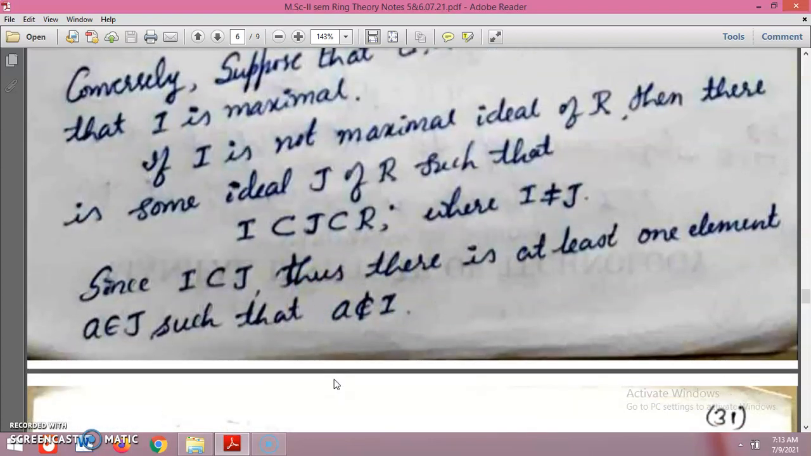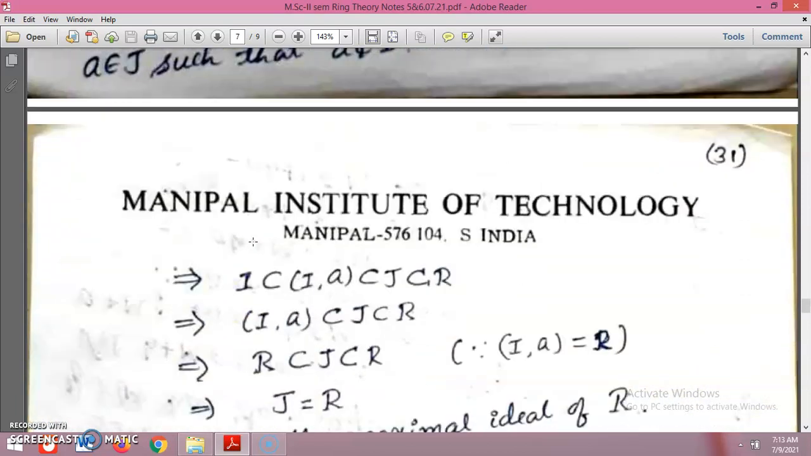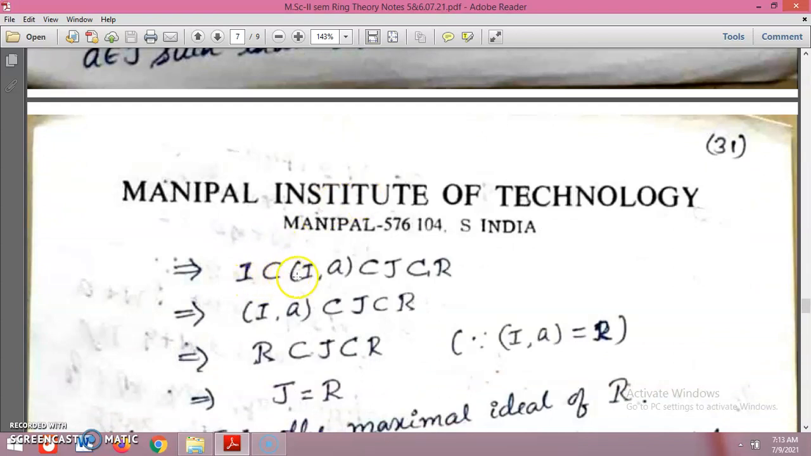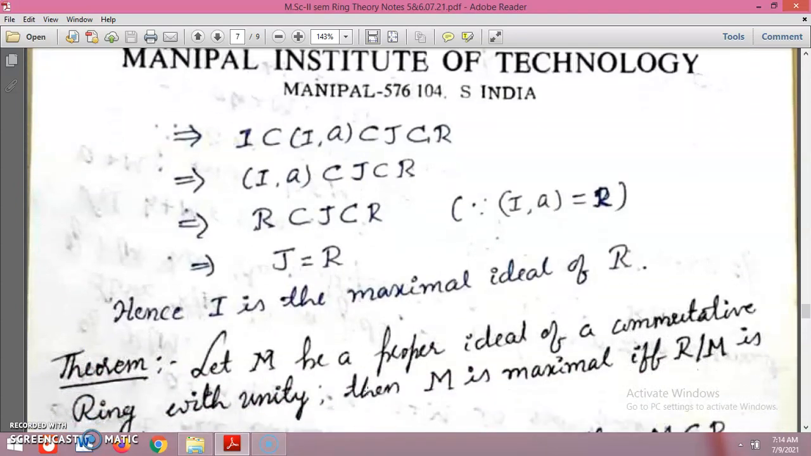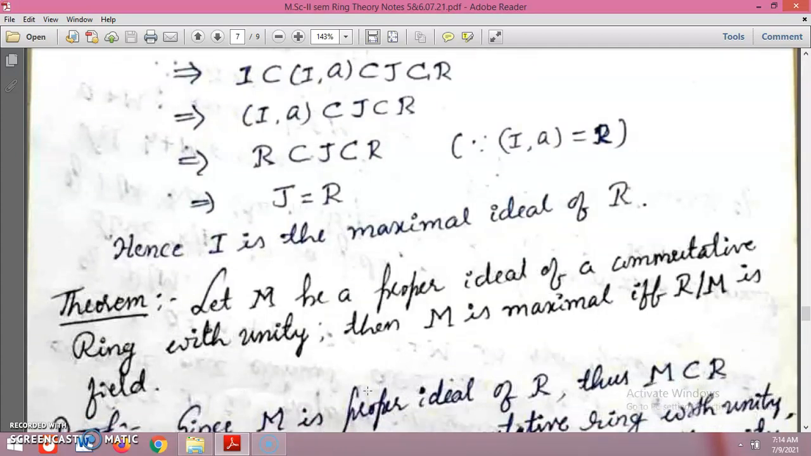Thus there is at least one element A in J such that A does not belong to I. That implies I is contained in IA, and IA is contained in J, because J is an ideal. J is a proper subset of R. Since IA equals R, J equals R, which satisfies the definition of maximal. So I is a maximal ideal of R.